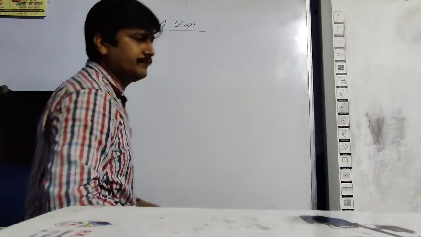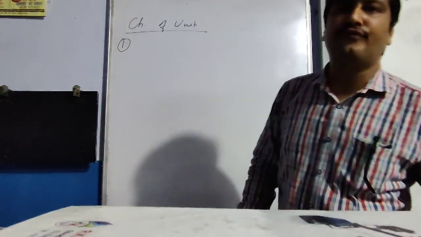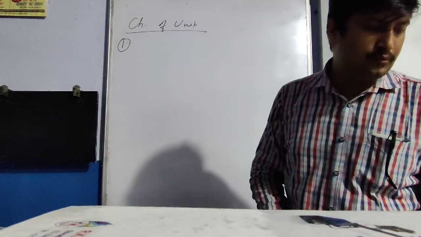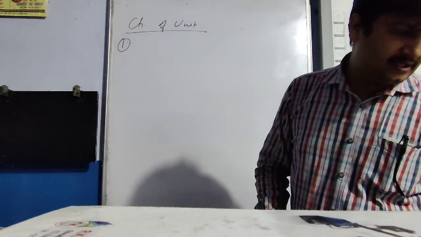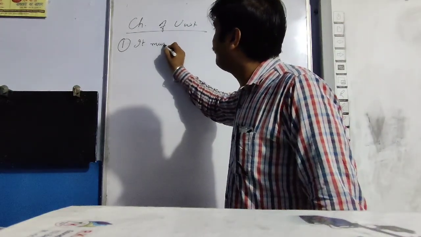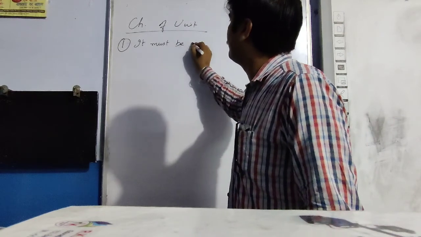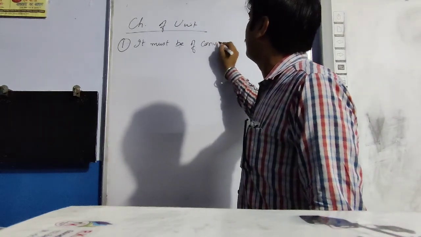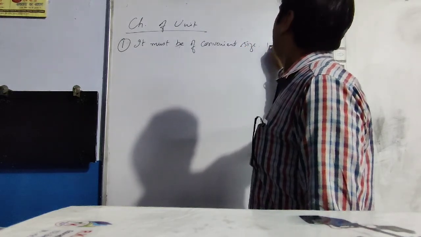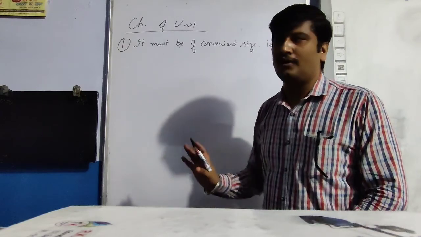First of all, it should be of appropriate size, neither too big nor too small. That means convenient size. It must be of convenient size, that is neither too large nor too small.